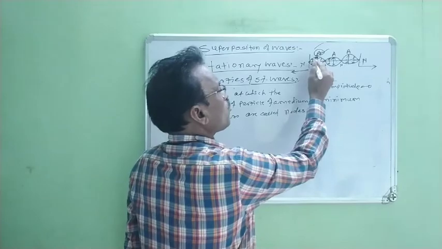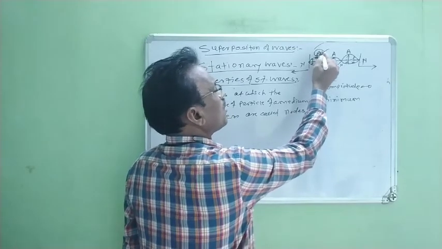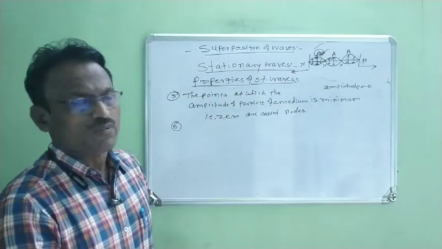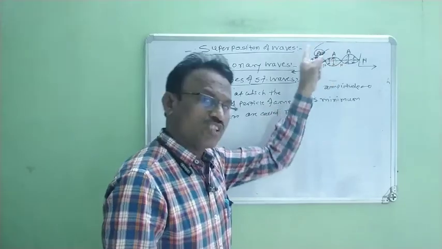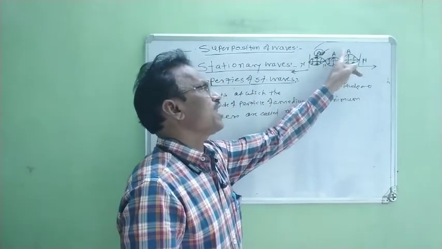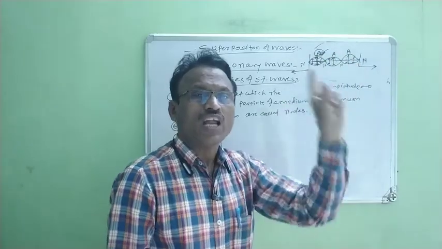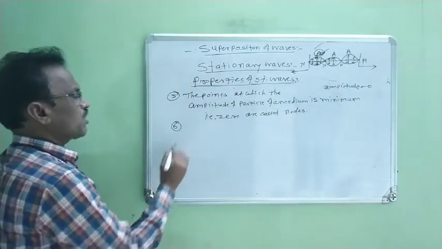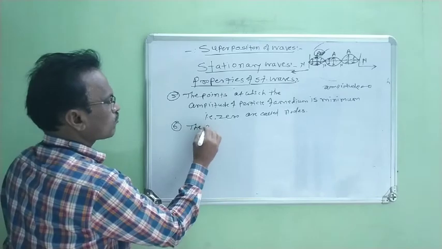Where amplitude of vibrating particle is maximum. That is A. Now such points are called antinodes. Therefore we write here A. A means antinode.